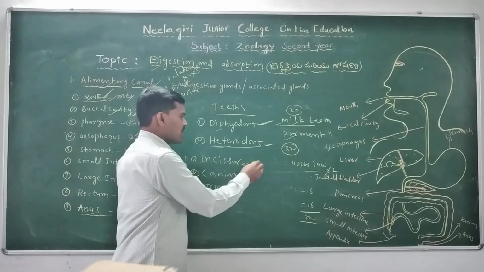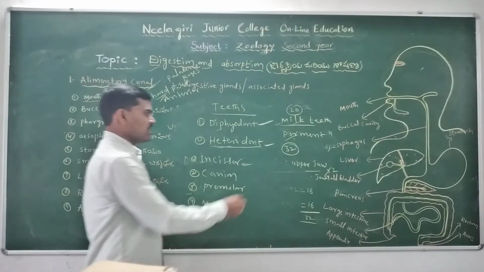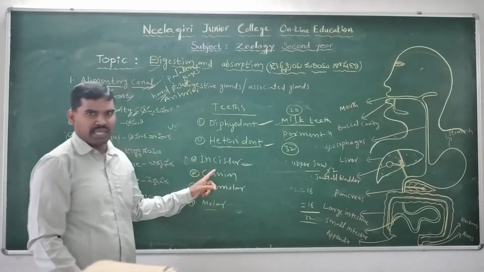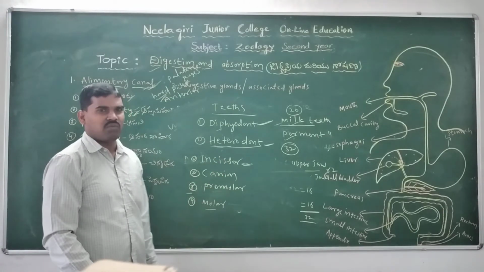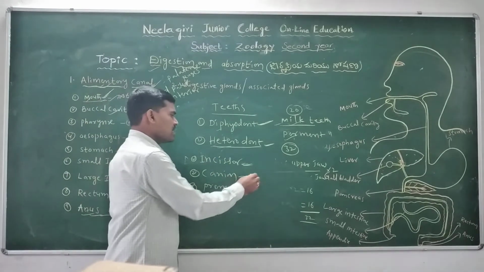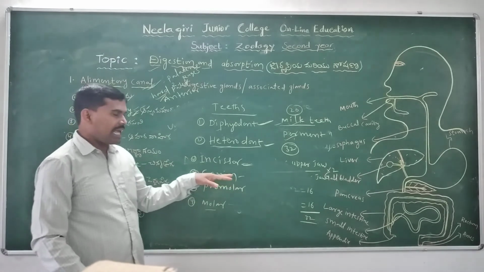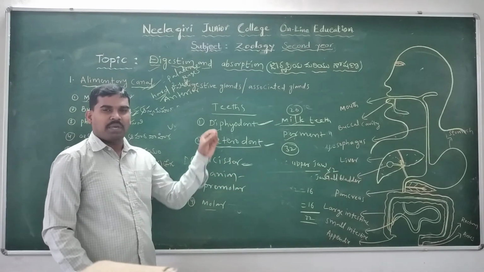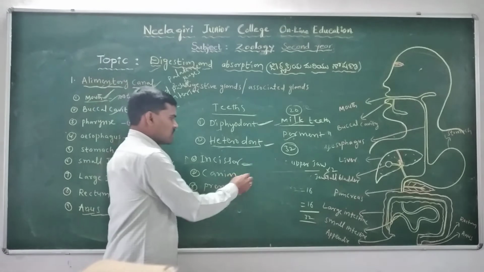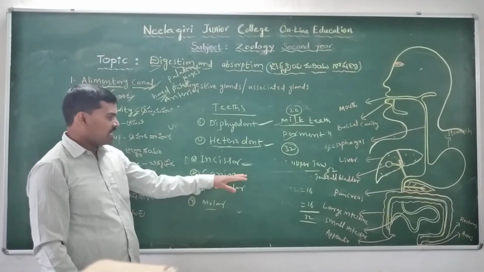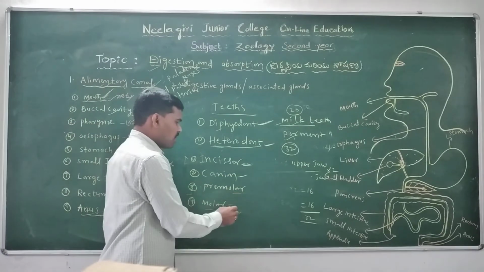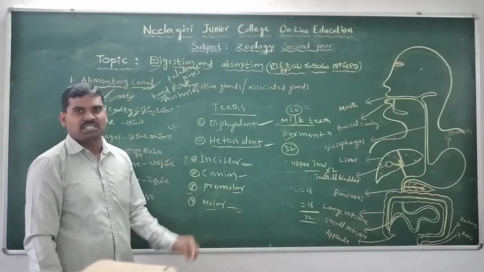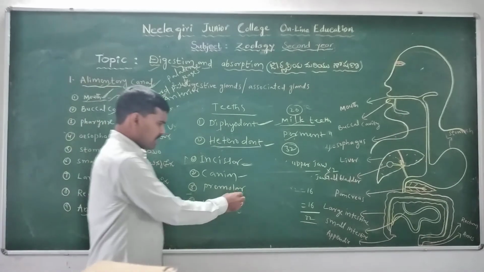Incisors are useful for cutting the food materials. Canines are useful for piercing and tearing the food materials. Premolars and molars are used for chewing.